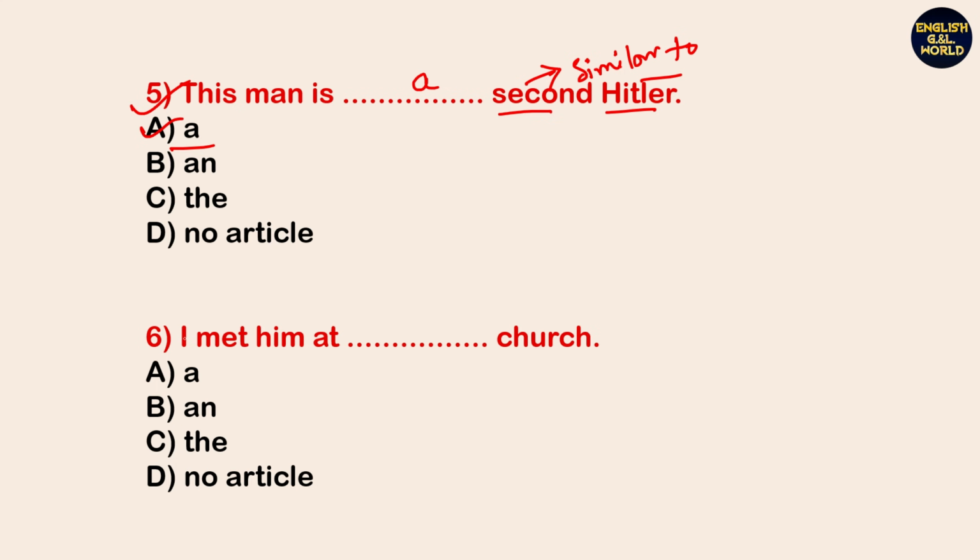Next, I meet him at dash church. So look, church is a place for a specific purpose like prayer. So in this case we have to use article the. So I meet him at the church.